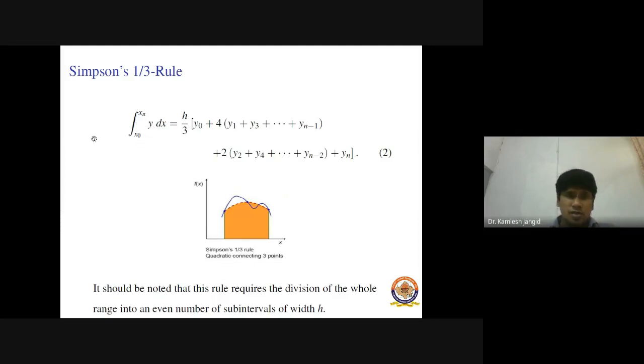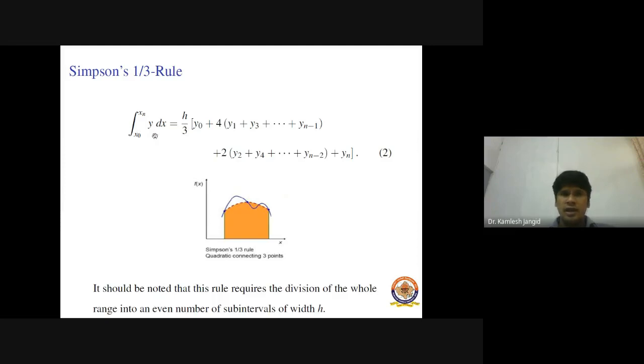So in Simpson 1/3 rule, we divide our range of integration into an even number of subintervals, right? And we replace this integrand by a second degree polynomial, and we simplify and evaluate this integral.